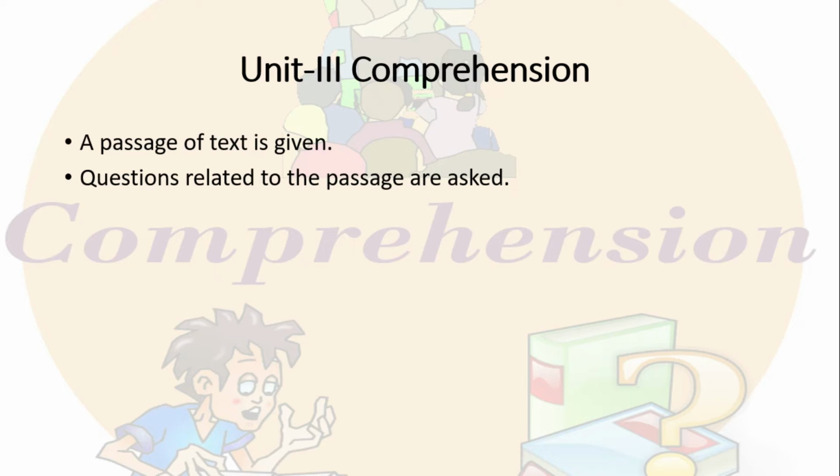In previous papers it was quite easy, and it became a bit tougher. It was not like direct questions, but anyhow we are supposed to go through the paragraph carefully and answer. In this we can easily secure 5 marks.